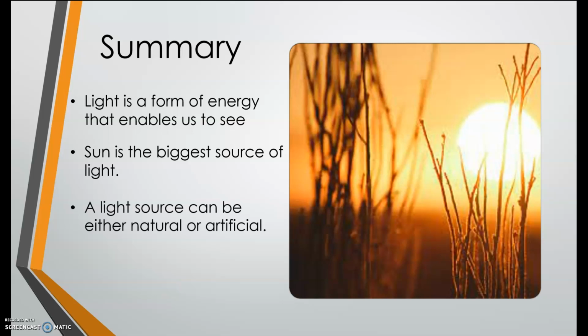And we also talked about natural and artificial sources of light. We also gave examples for natural and artificial. Natural is not human-made, it's naturally present, and artificial is human-made.